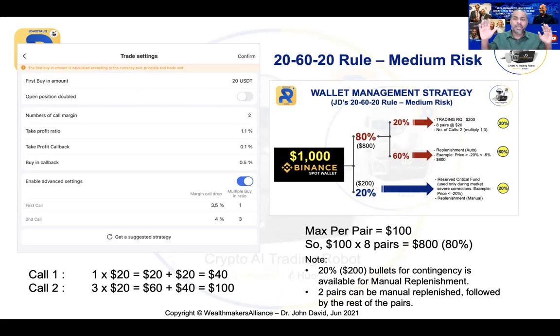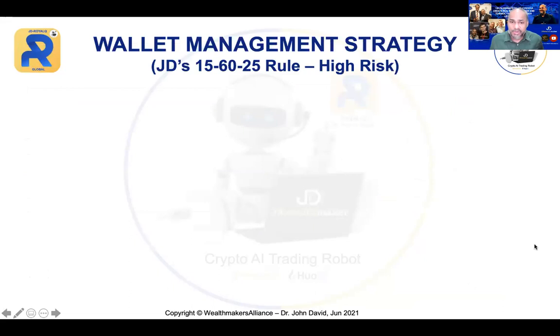Now, this is important. Don't do manual replenishment for all the pairs at one shot. Wait first, and do it one by one. Tackle one pair. Once that pair is in profit and closes, then you tackle another pair. While you're doing that, because you are going to have a bigger amount, you're also going to have a bigger profit. So this is a medium risk. The 20-60-20 rule.